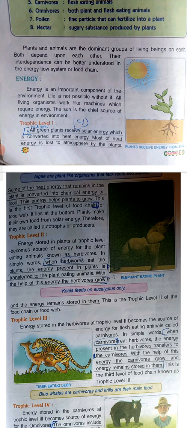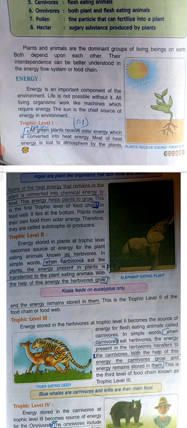So in simple words, when herbivores eat the plants, the energy present in the plant is transferred to the plant-eating animals. With the help of this energy, the herbivores grow. We are also eating these green plants, and sometimes the fruits. So we also get the energy from the plants.